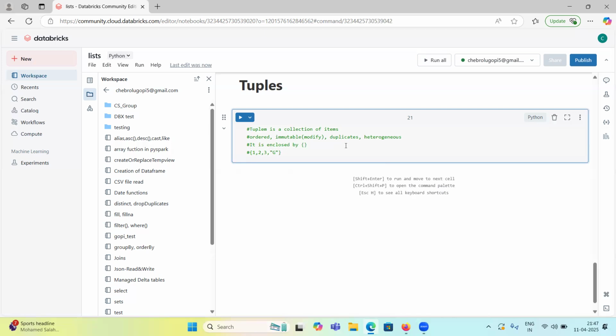In the same tuple, we can have integer, string, float, and also imaginary values. Nested tuples we can also have, inside the same tuple we can have another tuple. I will show you while creating the tuples. So these are the characteristics, guys.